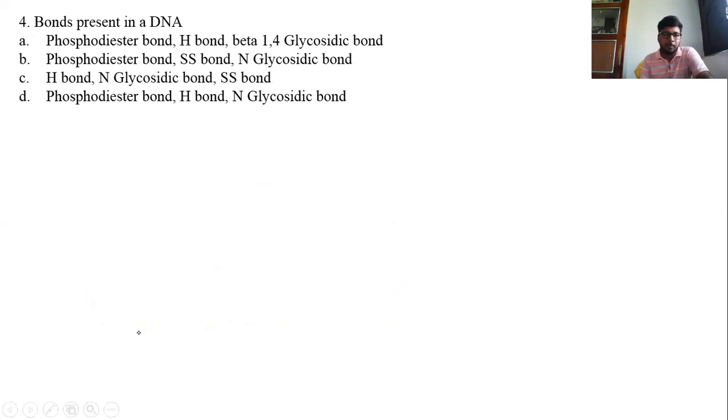Question number 4. The bonds present in DNA. Option A, phosphoester bond, hydrogen bond, beta N-glycosidic bond. Option B, phosphoester bond, disulfide bond, glycosidic bond. Option C, hydrogen bond, N-glycosidic bond, disulfide bond. Option D, phosphoester bond, hydrogen bond, and N-glycosidic bond. Let's see the answer.